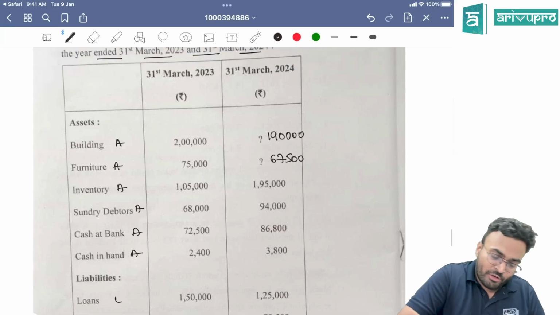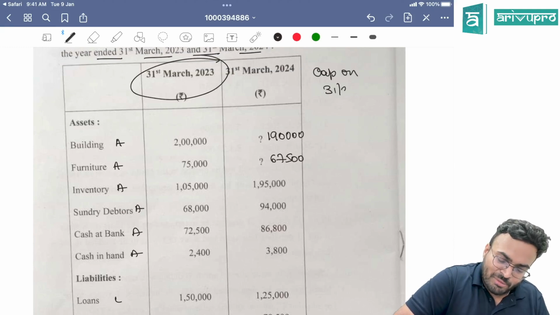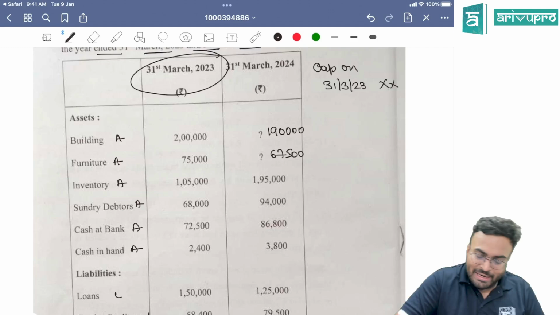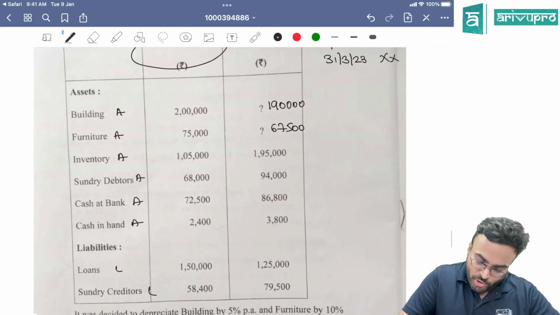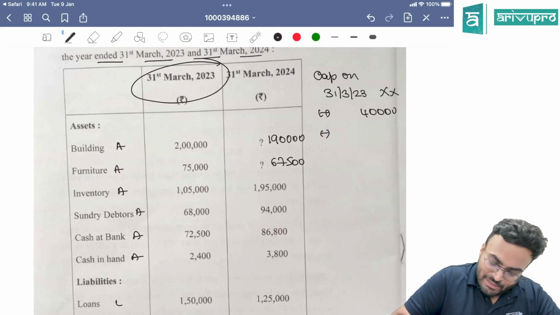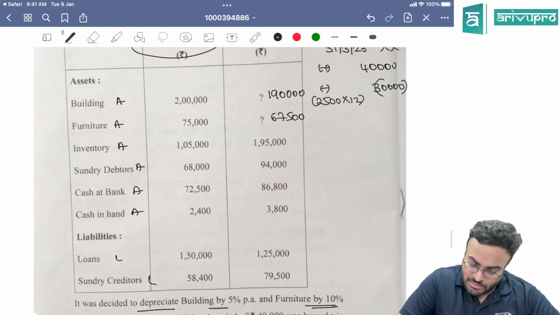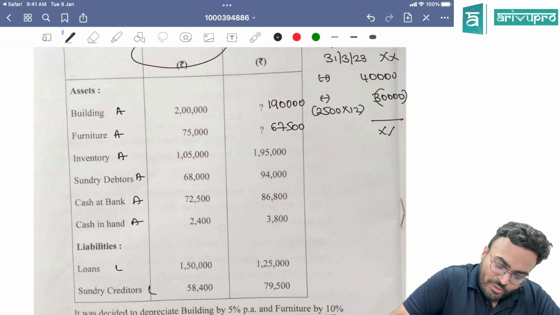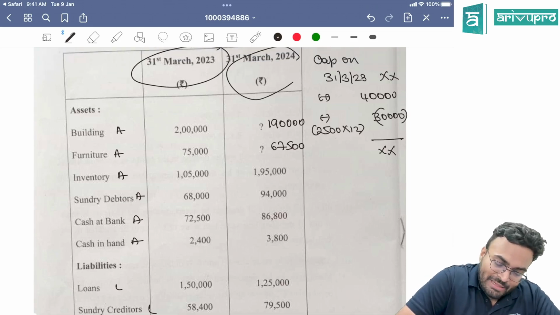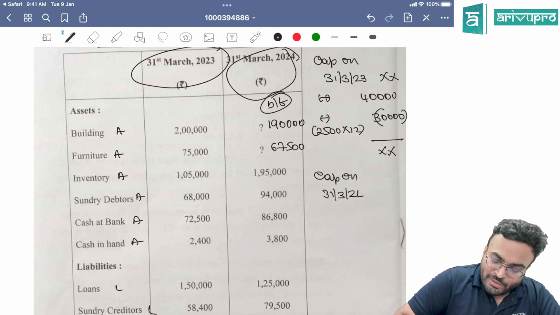Building is an asset, furniture asset, inventory asset, liability and liability. So when you are doing 31st of March 2023, balancing figure will be capital on 31st of March 2023. Now to that what you will do, additional capital: add 40,000 additional capital minus drawings. Drawings is going to be 2,500 per month, so 30,000 you are going to subtract. So you'll get some value over here. Then calculate the balancing figure here also. That time you'll get capital on 31st of March 2024.